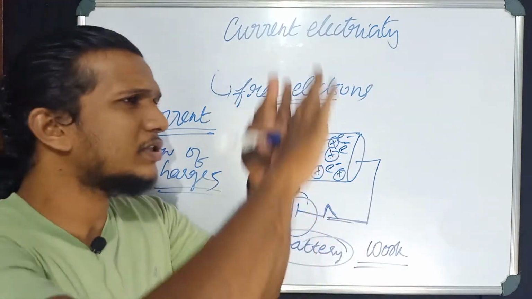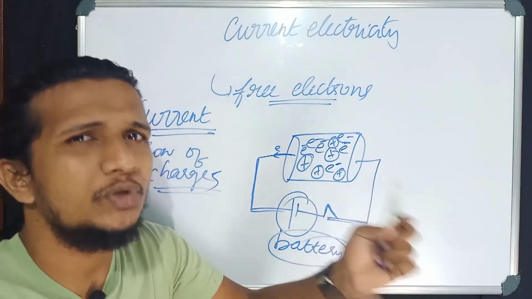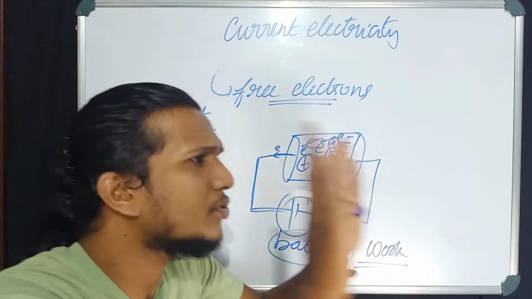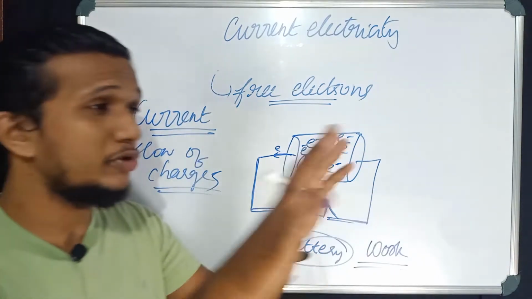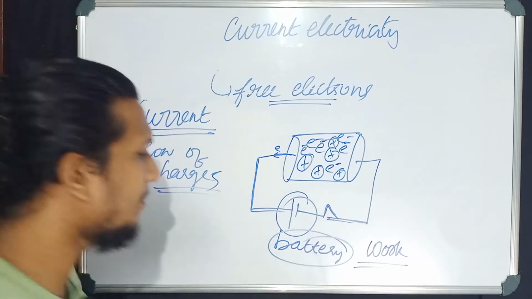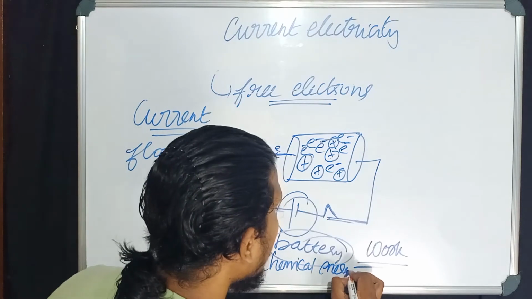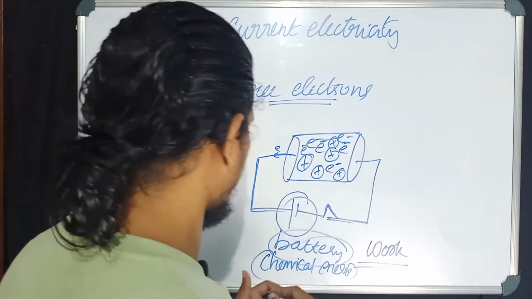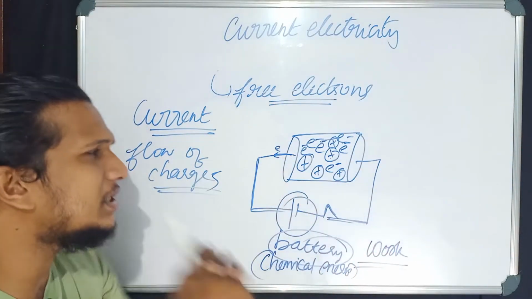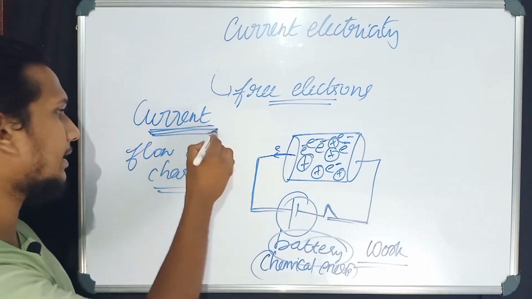See here, if you have some load over here and you want to move it from here, you have to do some work. For that purpose, you should have some energy. By using this energy, you will do some work, so that you can push this load from here. Like that, this battery has some chemical energy. By using this chemical energy, the battery will do some work. This battery will pull these electrons from this conductor, and these electrons will flow. When electrons flow, you will get current.